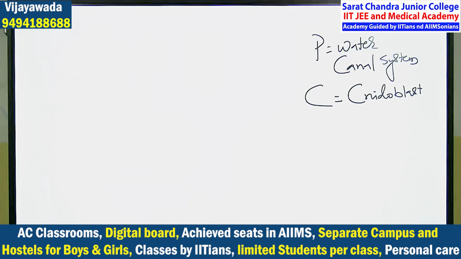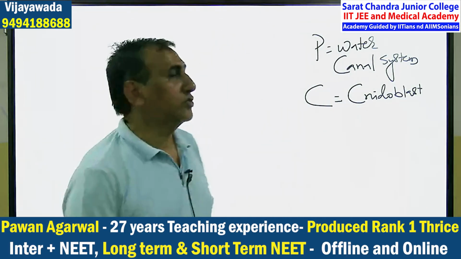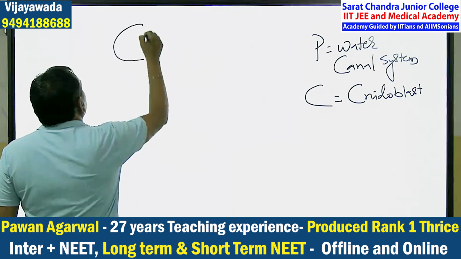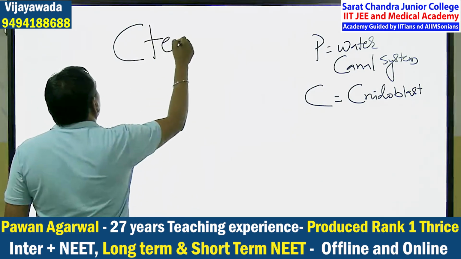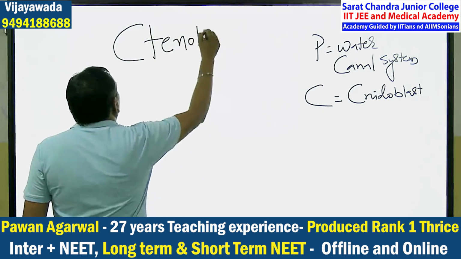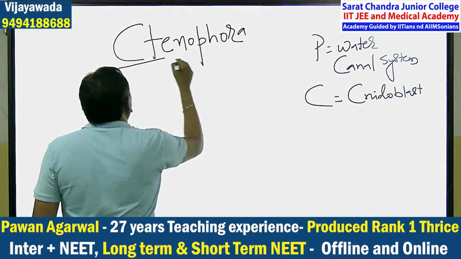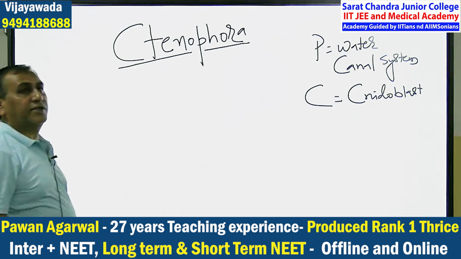Now, coming to the third phylum. What is the name of the third phylum? Ctenophora. The name of the third phylum is Ctenophora.